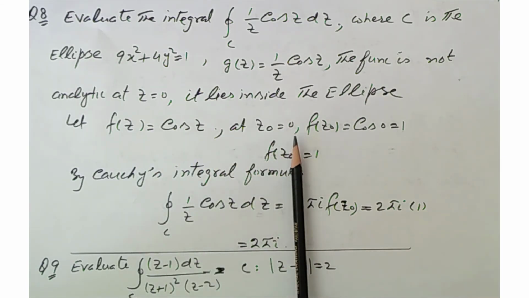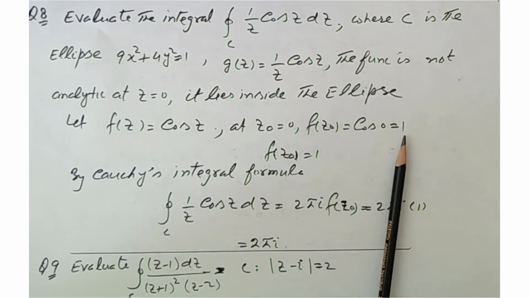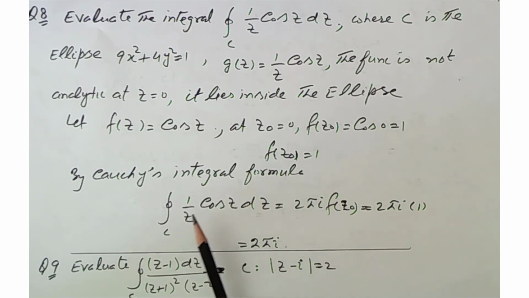Let f(z) = cos z and z₀ = 0. So f(z₀) = cos 0, which is 1. Again, by the Cauchy integral formula, we put f(z₀), which is 1. So this becomes 2πi.